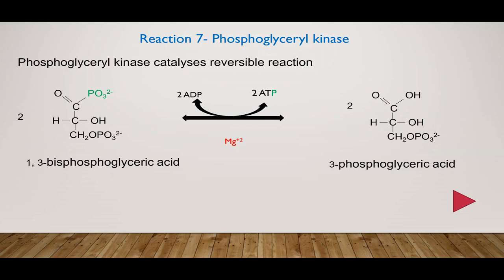So, reversal of glycolytic pathway takes place. This reaction is reversible. The other three reactions are not reversible, and three different enzymes are used in gluconeogenesis. We will see later on the pathway of gluconeogenesis, wherein I will mention about this enzyme again. What you have to remember is this is the only kinase reaction which is reversible under cellular conditions. Only kinase reaction in glycolytic pathway which is bidirectional and not unidirectional.